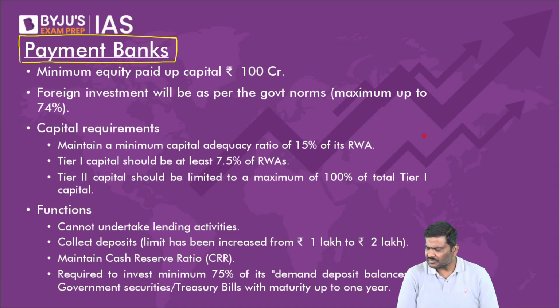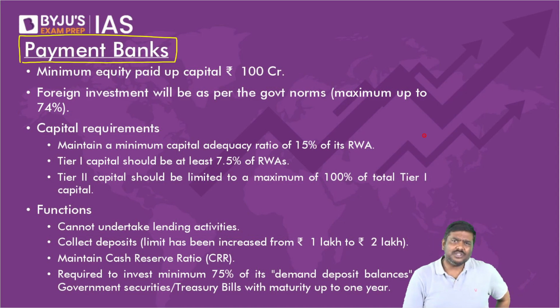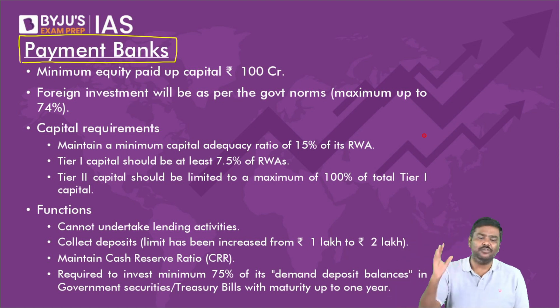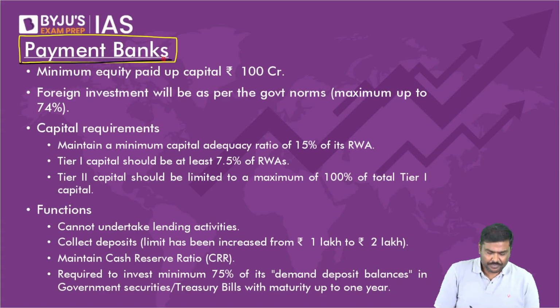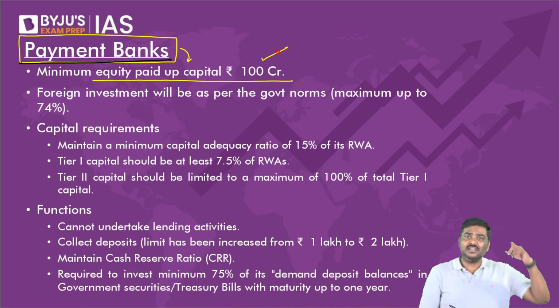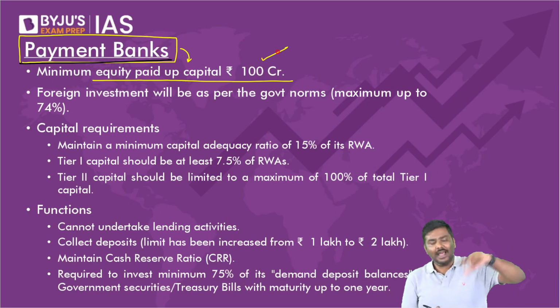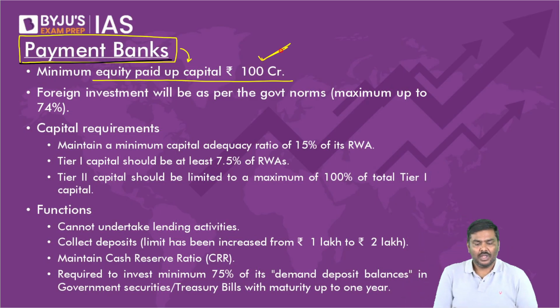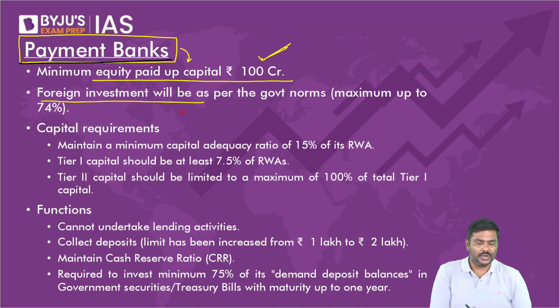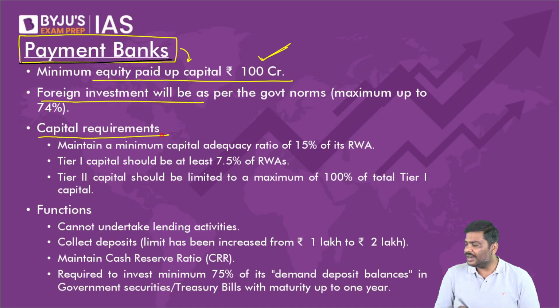Okay, done? Are Basel norms applicable? Of course, yes. For any scheduled commercial bank, Basel norms become applicable by default. So payment banks. Point number 1: payment banks will have to have a minimum paid up equity capital of 100 crore. In case of SFB, it is 200 crore. Second, foreign investment up to 74% will be allowed within payment banks.